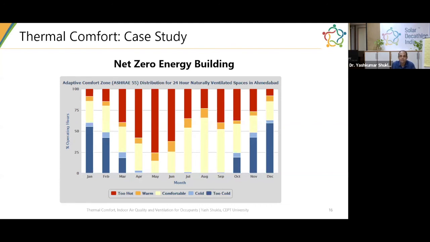I'm not sure I completely understand when you say size is the only parameter. You would want to maintain it for the smallest of spaces to the largest of spaces, because indoor air quality is important for everybody, even if you are sitting alone. But in terms of the competition, I'm not sure if you have given size limitations, Prasad, beyond which you have to do a strategy. If so, just clarify that.